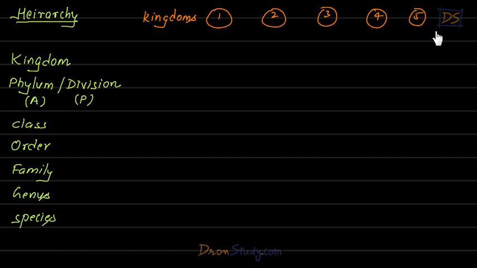So basically, he divided all the living organisms in 5 different groups, right, which he called kingdoms. You understand? So he made 5 classifications or 5 groups called kingdoms, and he put all the living organisms in these different kingdoms. Then, if we take any kingdom, he further divided this kingdom in different phylum or division.